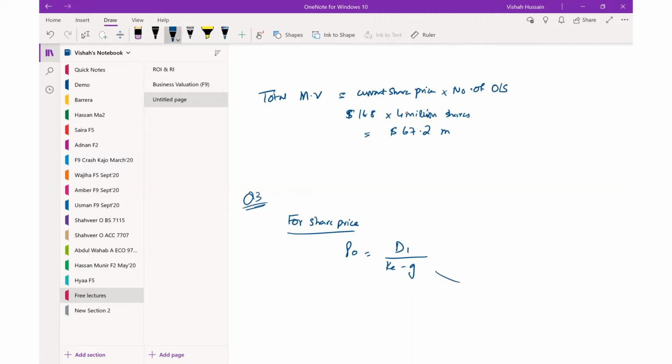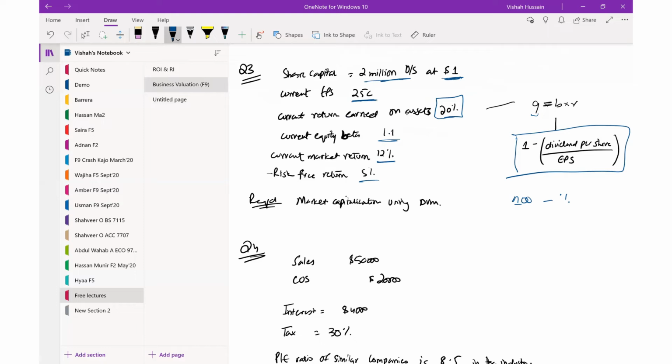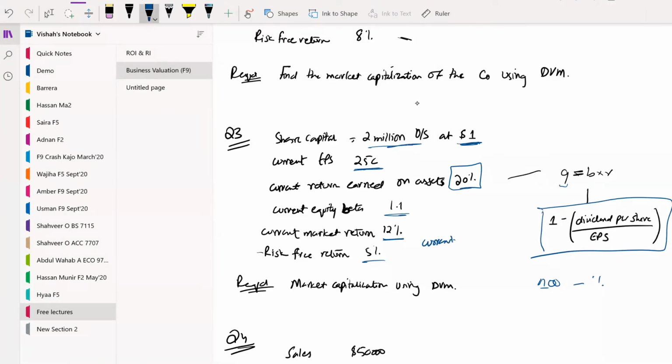Let's first compute the growth rate using the B into R formula, where return on asset is 20% and we need to compute the B. How will we compute the B? Our current EPS is 25 cents. Current dividend per share is 18 cents.